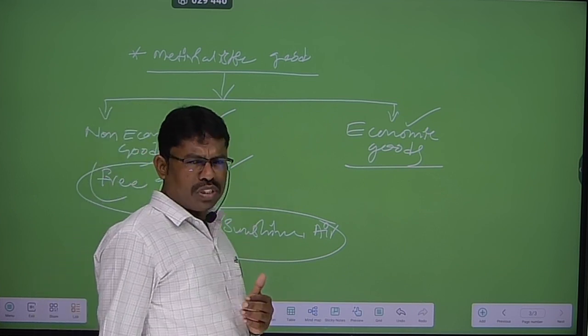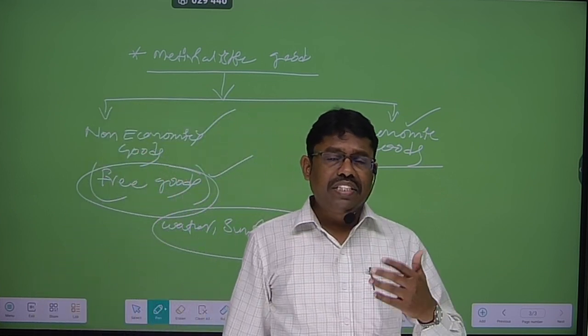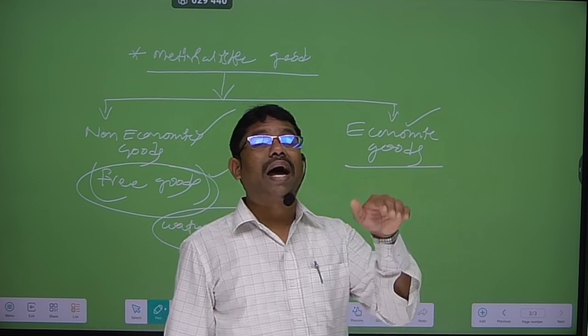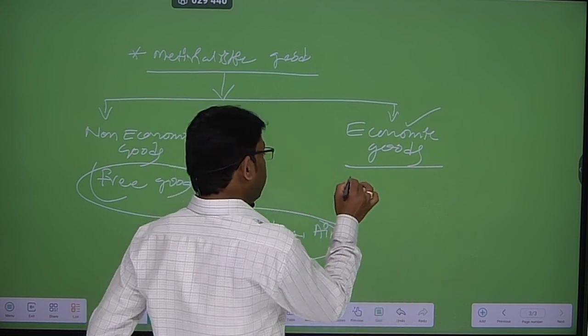Economic goods are a physical object that we are getting from nature or maybe man-made. Nature or maybe man-made.